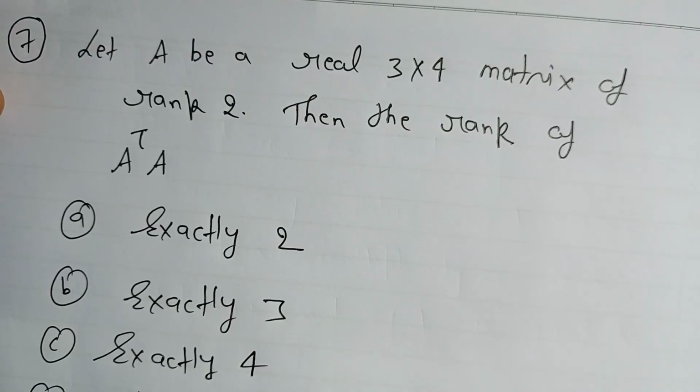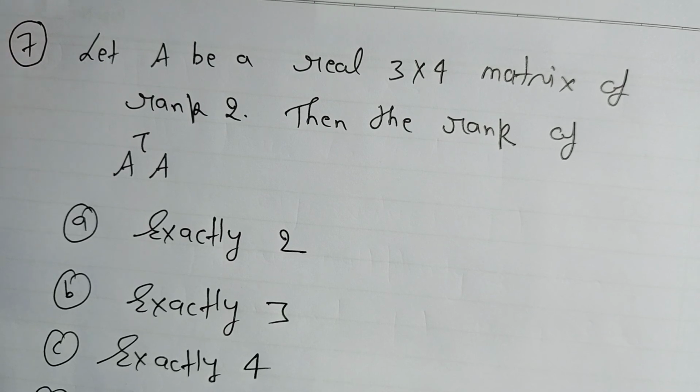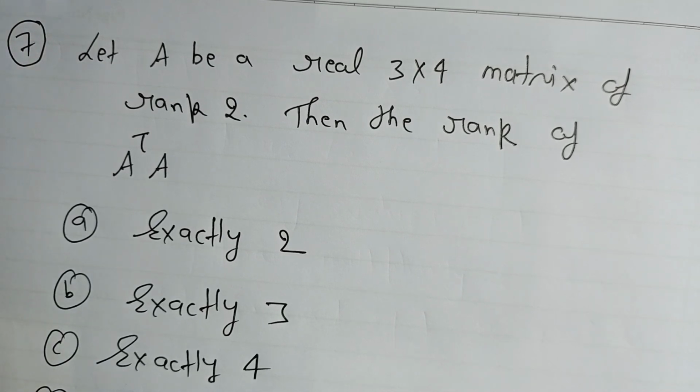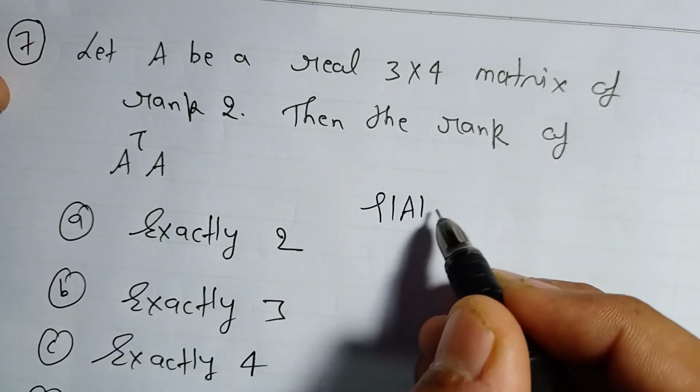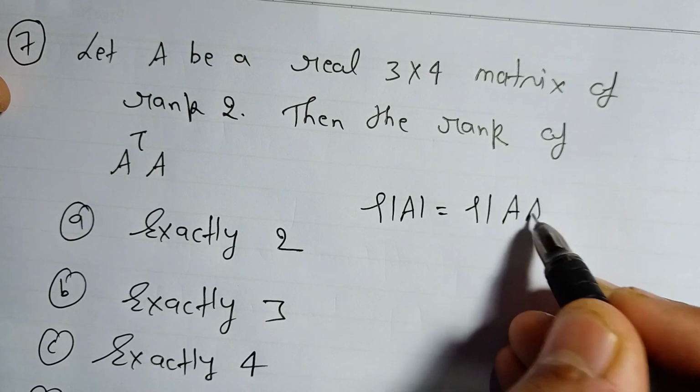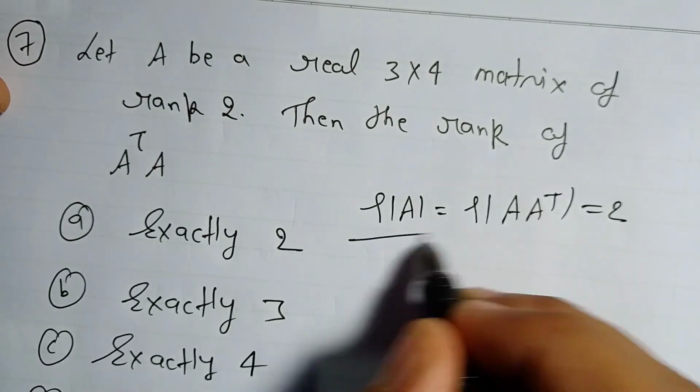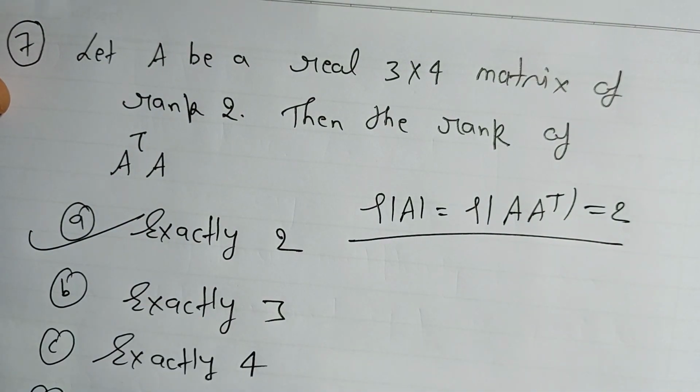Next we have, let A be a real 3 by 4 matrix of rank 2, then rank of A transpose A is: exactly 2, exactly 3, exactly 4, none of these. So this is very simple. We know rank of A equal to rank of A transpose A equal to 2. So the answer is exactly 2.